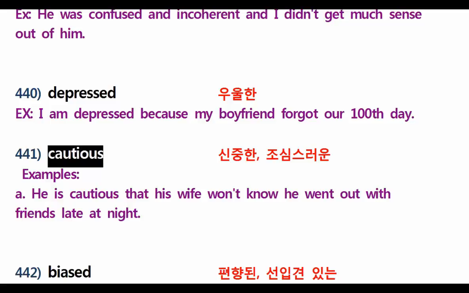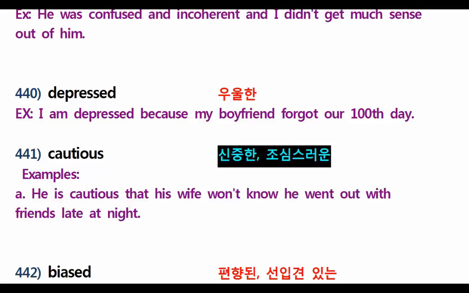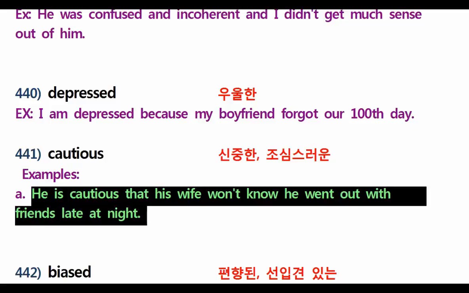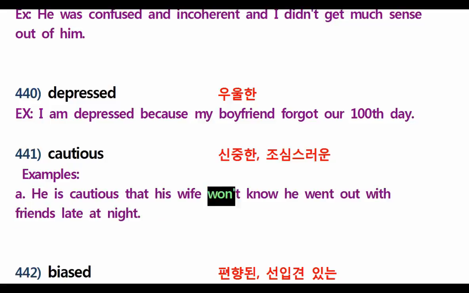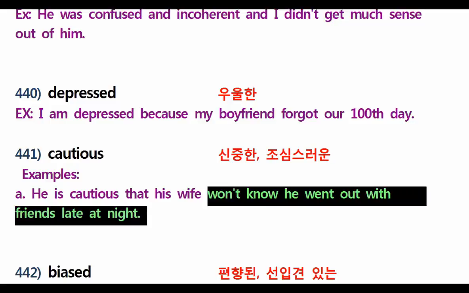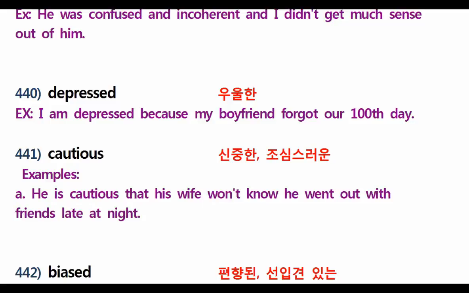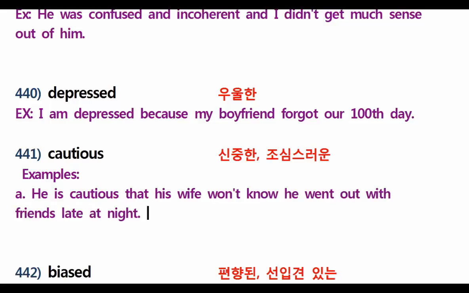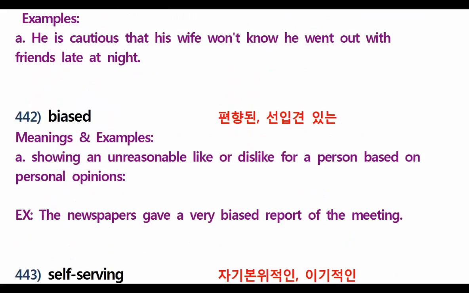Next, cautious. What is cautious? You're cautious means you're careful. For example, he is cautious that his wife won't know he went out with friends late at night. So he is very cautious. Why? Because his wife will not know. Got it? That he went out with friends late at night. So he's really cautious or very careful.